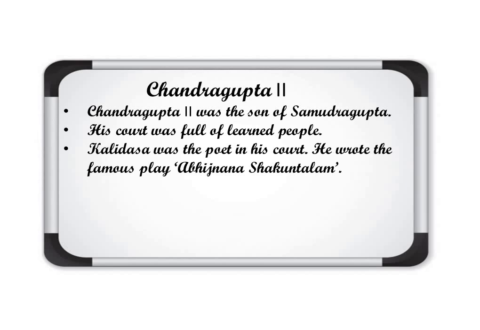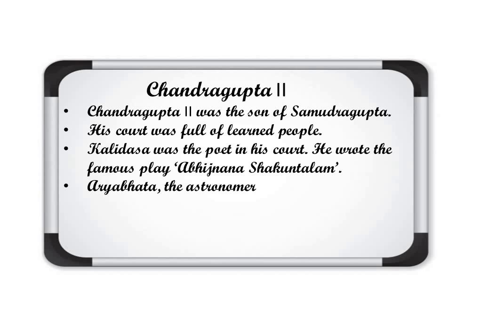Abhigyan Sakuntalam is the famous play written by Kalidasa, and Kalidasa was the court poet in Chandragupta II's court. Basically, Abhigyan Sakuntalam is a story of a king, Dushyant, and Sakuntala. This play was written by Kalidasa, who was the court poet of Chandragupta II.